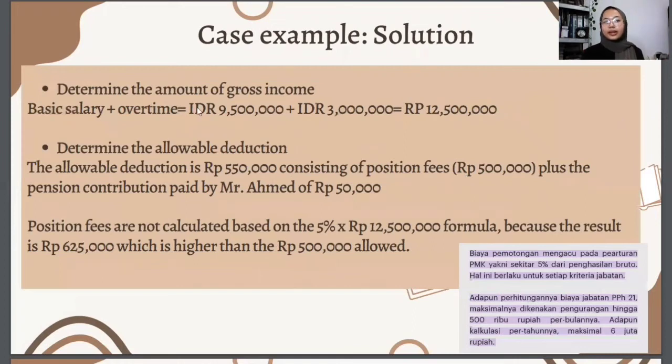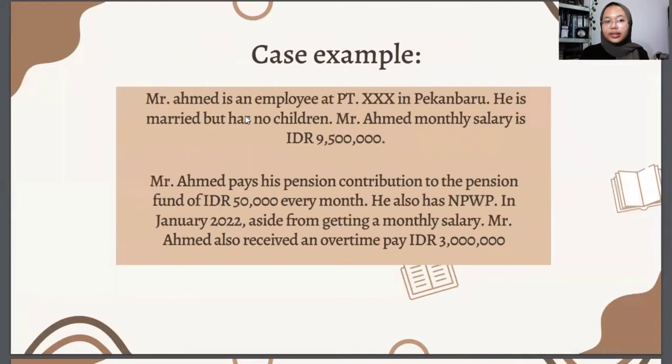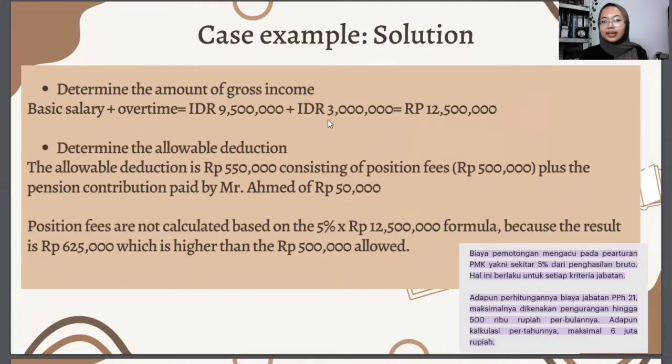The first step is we need to determine the amount of gross income. The gross income comes from the total of basic salary plus overtime salary for Mr. Ahmed. We know that the salary of Mr. Ahmed every month is 9,500,000 rupiah, and then 3 million rupiah as his overtime salary.